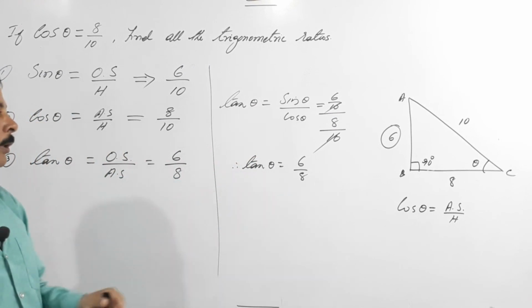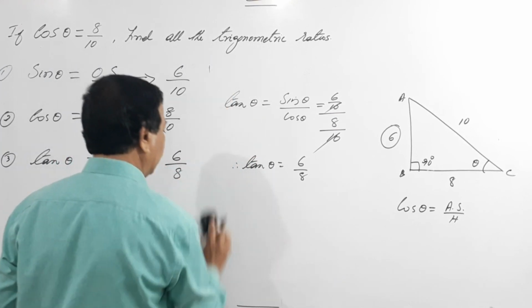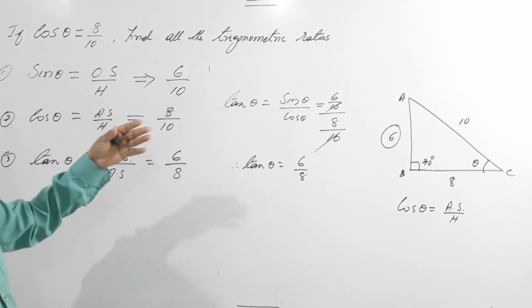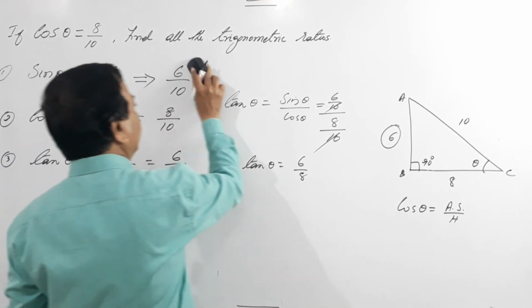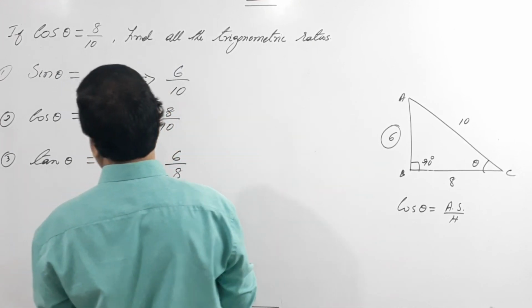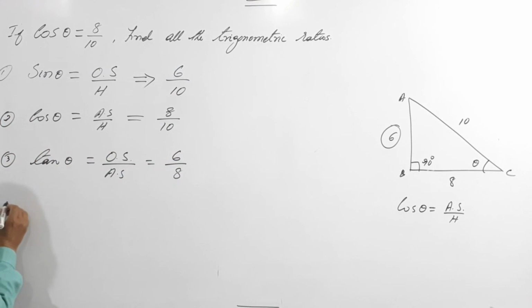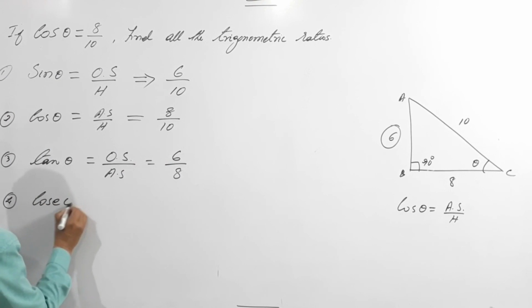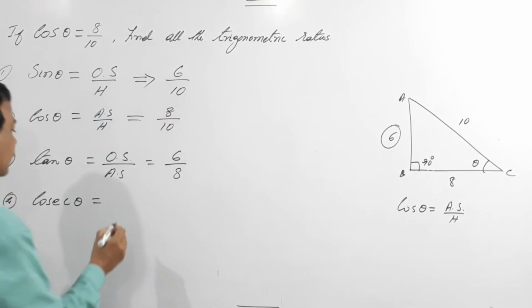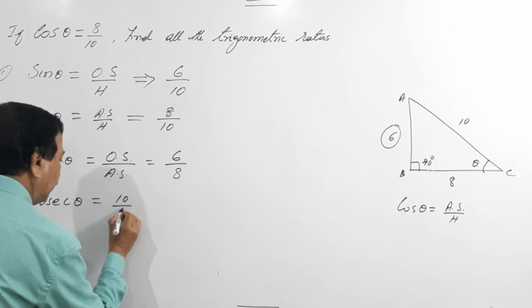Whatever you want, you can do it. So, once we know these three values, that is sin, cos, tan, the rest are really easy because they are reciprocals. We know its reciprocal. Now, the fourth one, reciprocal of sin is cosecant theta. Cosecant theta becomes 10 by 6.